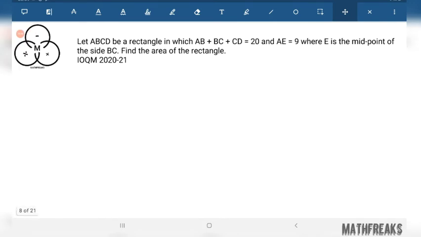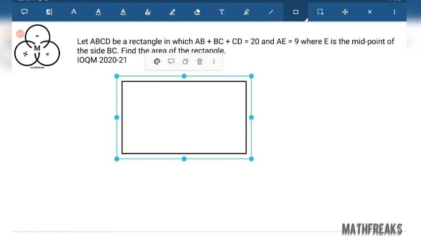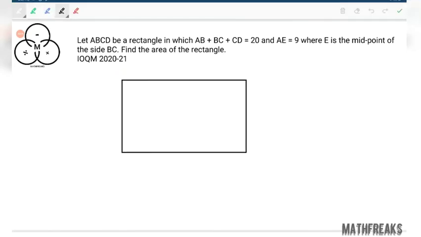ABCD be a rectangle in which AB plus BC plus CD. So let's draw a rectangle. We have to be very fast in this kind of question. This was a 2 marks question, so we cannot spend a lot of time on it. Let us consider this as A, this as B.